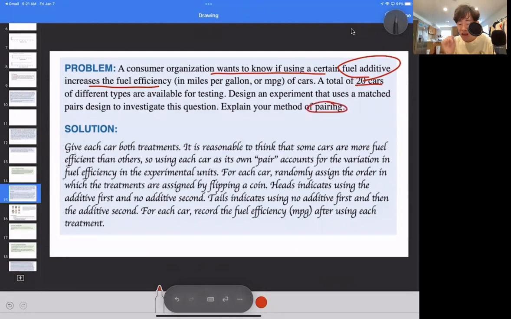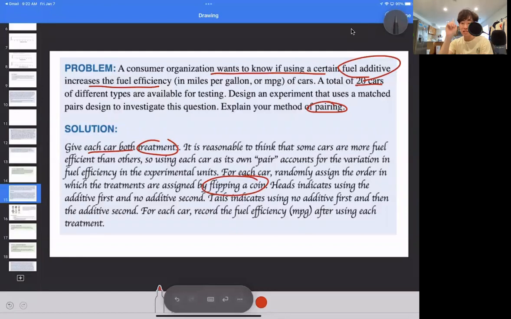A matched pairs design means that you have a single experimental unit receiving both of the treatments, and usually it's going to involve flipping a coin. So if you have a car, let's say, and you have a fuel additive that you want to add, you want to compare the results before and after. You want to give each car both of the treatments and compare, because we want to eliminate the fact that we have two different cars. Maybe this one specific car has a better fuel efficiency, or it can actually have a better impact by having that fuel additive added. We want to eliminate all those confounding variables.